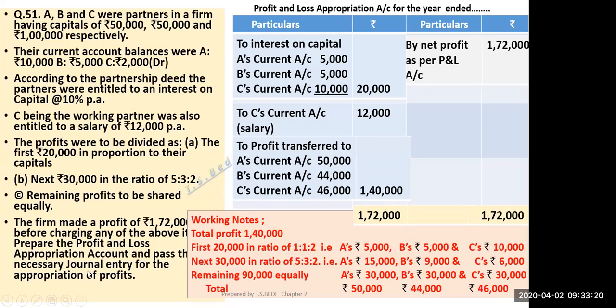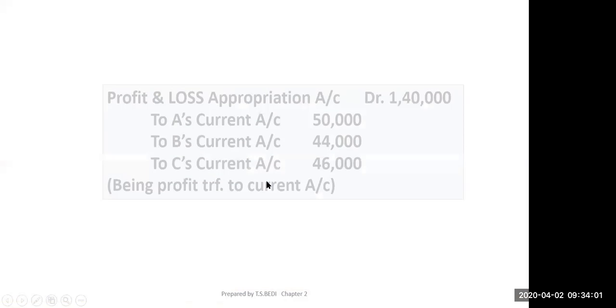So after making this, you have to pass the necessary journal entry for the appropriation of profit. You have to pass the necessary journal entry. What should be the journal entry for profits? कोई बता सकता है? Can you tell me the journal entry for this? Sir, profit and loss appropriation account debited to A's current account, B's current account, C's current account. Very good, very simple. मतलब ठीक है, very good. Simple है कि P&L appropriation account debit to A's current account, to B's current account, to C's current account. So you will pass this journal entry.